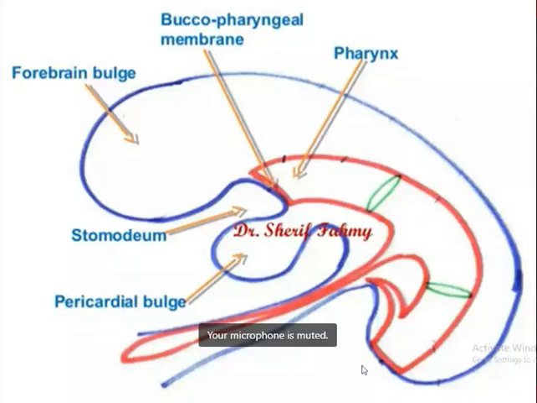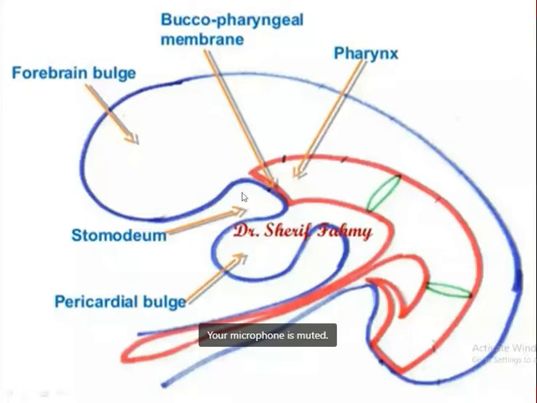And during this process, with the craniocaudal folding, part of the embryonic yolk sac, as we can see here, this blue color representation is the ectoderm, and this red color representation is the endoderm. So part of the yolk sac is incorporated within the embryo in the form of foregut, midgut, and hindgut, isn't it? This we already have studied. And this anterior end of the foregut is the oropharyngeal membrane, the future site of mouth. So the oropharyngeal membrane separates the foregut from the stomatodeum, which is the primordium of the mouth.